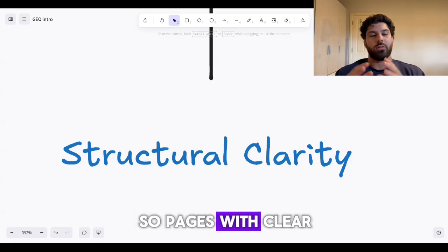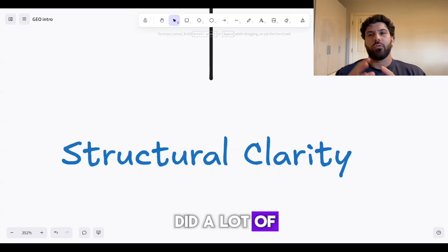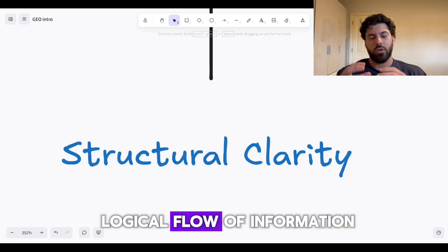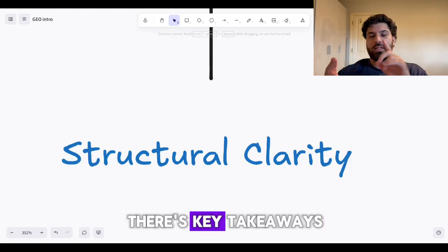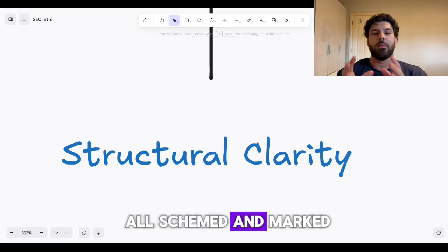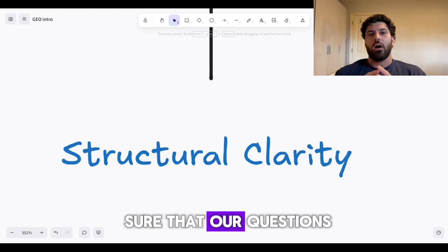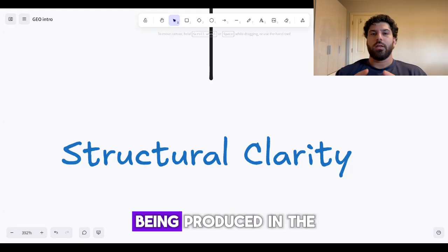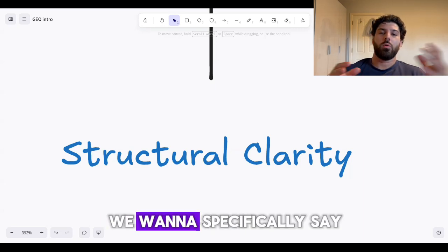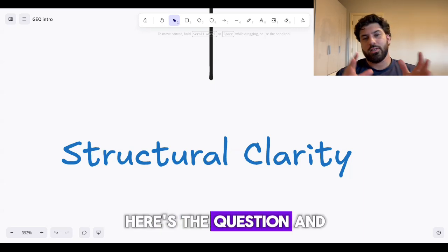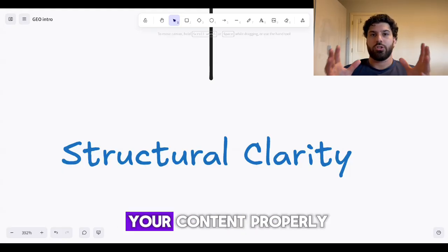So pages with clear headings so the AI knows what's on the page, and logical flow of content. Instead of a lot of storytelling and persuasion content, we just want a logical flow of information. We want to make sure that there are summaries, key takeaways, and FAQs that are all schemed and marked as such so the AI understands what each section is. And you want to make sure that the questions that we want answered are being produced in the content as well. Instead of just writing an answer to a question that could be asked, we want to explicitly say, here's the question and here's the answer as well. And I'll do another video on that at some point in the future about how to structure your content properly.